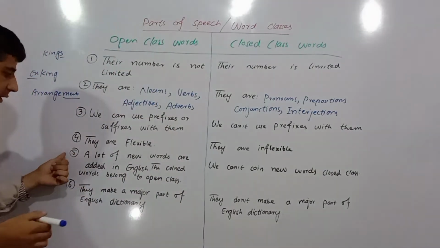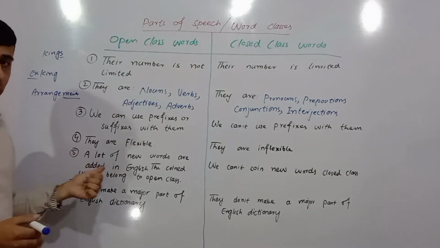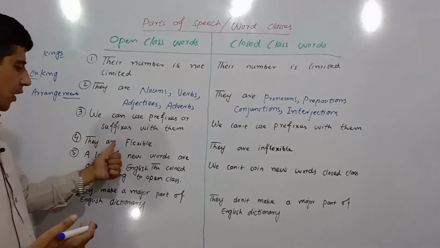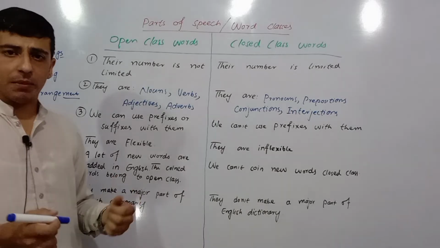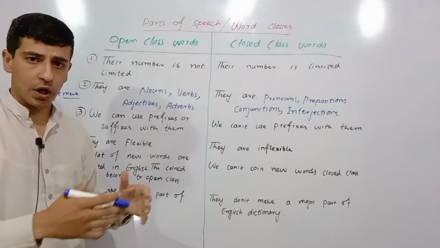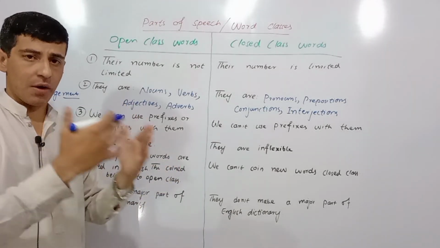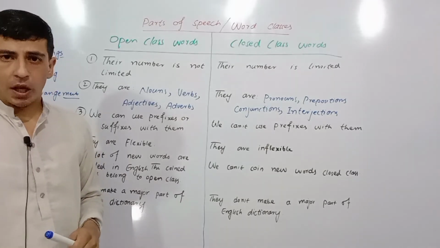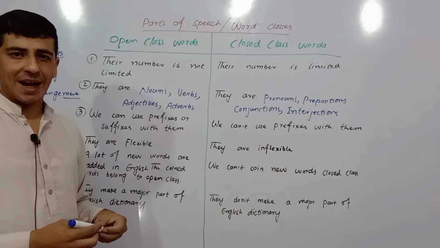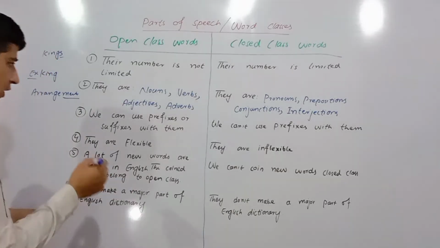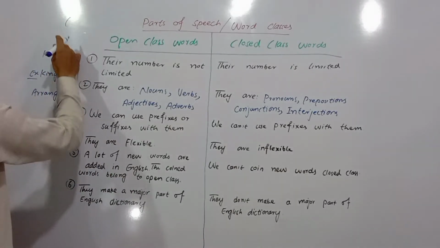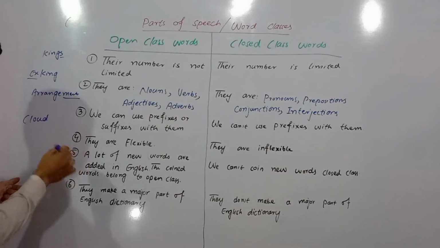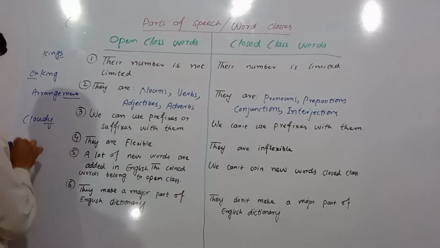The next point is they are flexible. What do I mean by flexible? Flexible means that we can change them from one class of word to another class of word. For example, we can change a noun into an adjective and a verb into a noun, etc. For example, if I say the word cloud, it's a noun, and if I use cloudy, it became an adjective.